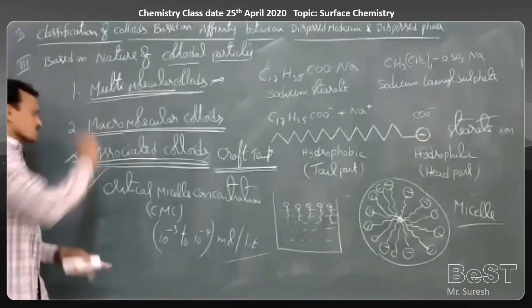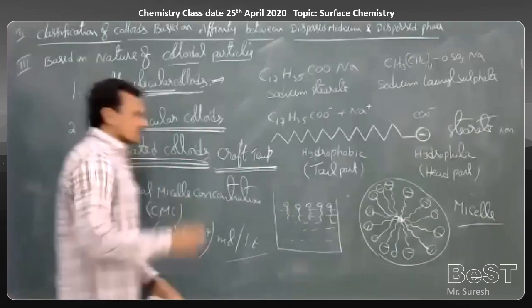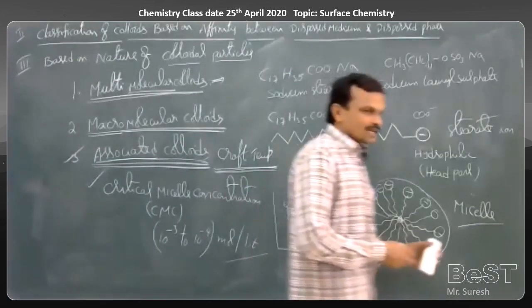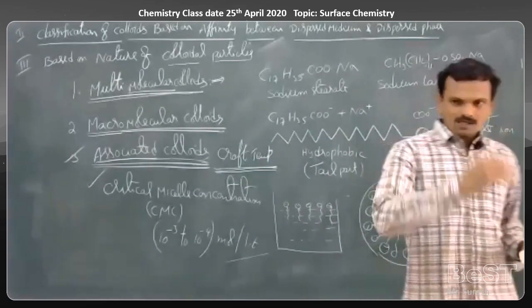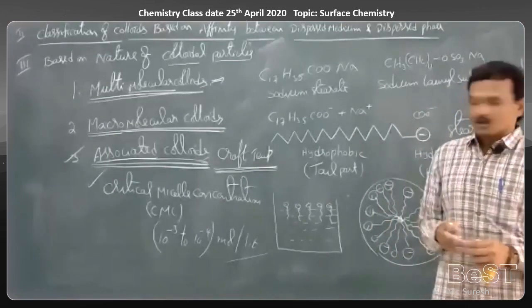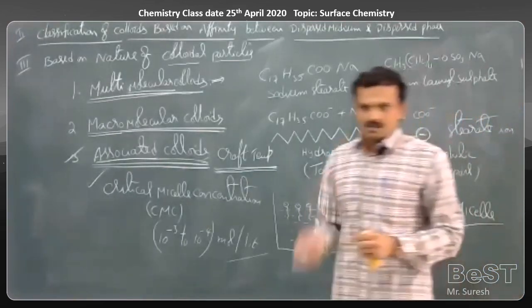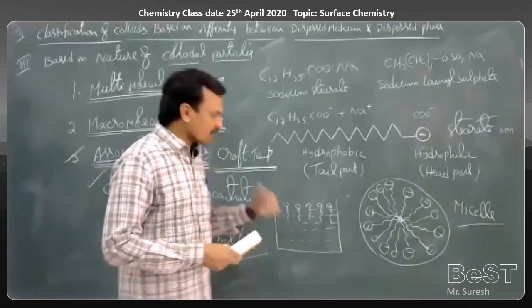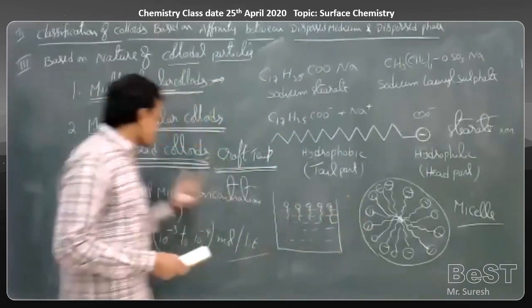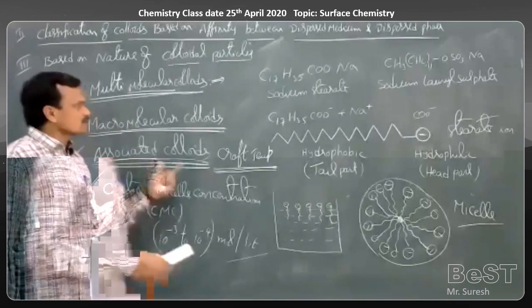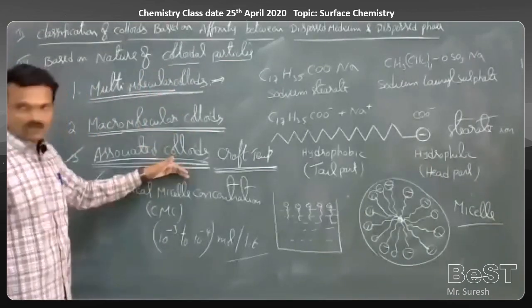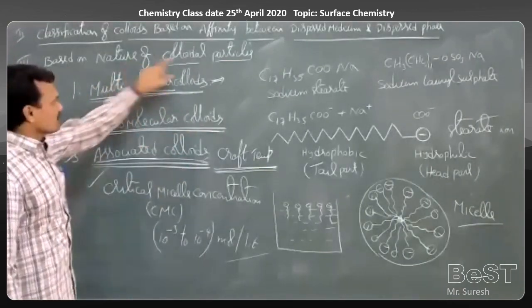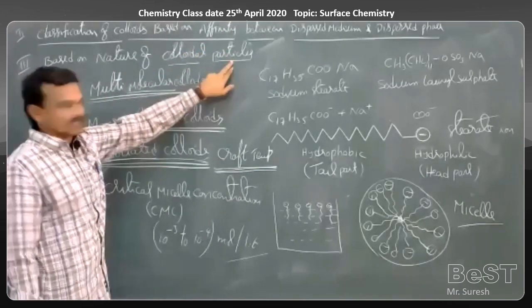So associated colloids are substances which act as electrolyte at low concentration but undergo association at higher concentration and form colloidal sized particles, called associated colloids. So this is the classification based on nature of colloidal particles.